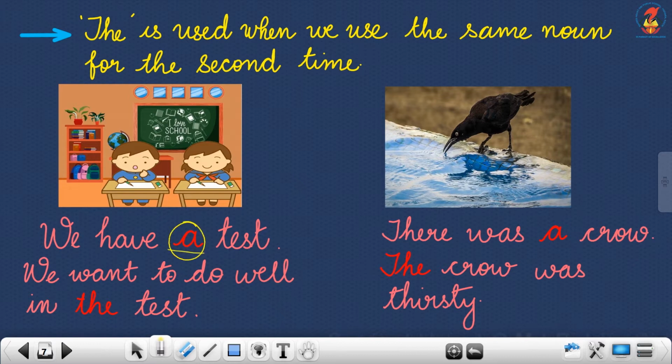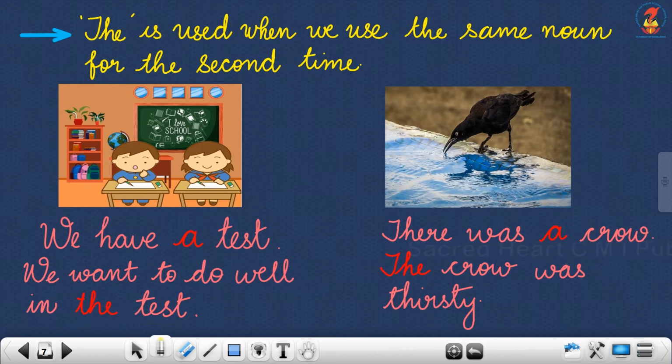I am using article a here because test begins with T, and it is a consonant sound. So, I have used article a before it. We have a test. Next, we want to do well in the test. So, I am talking about the test for the second time. Here in the sentence you can see I am talking about the same test for the second time.